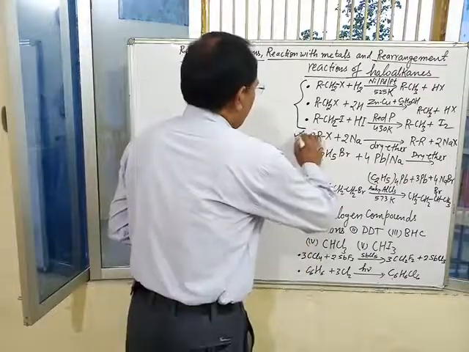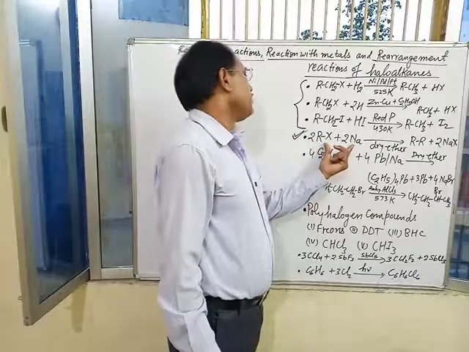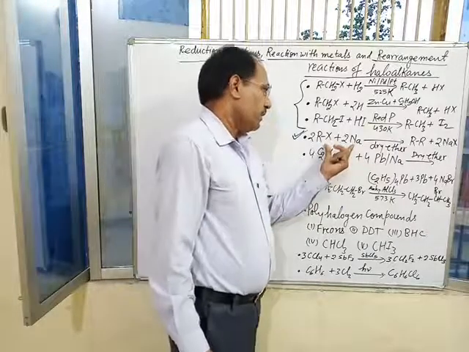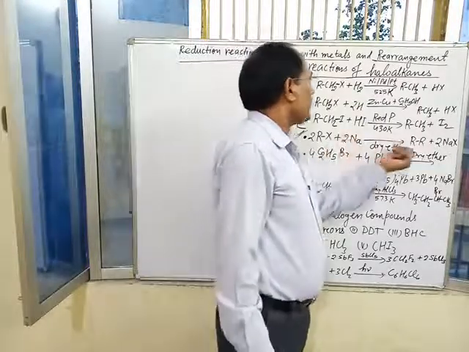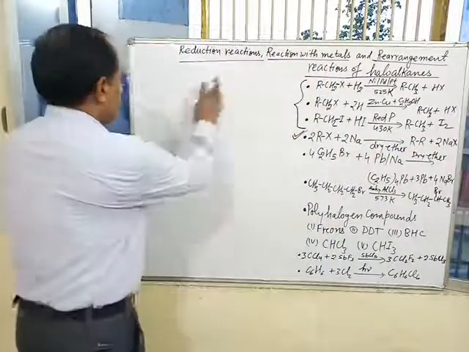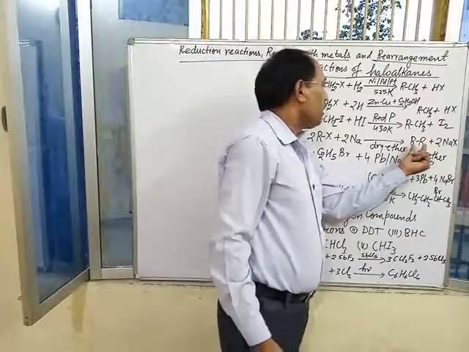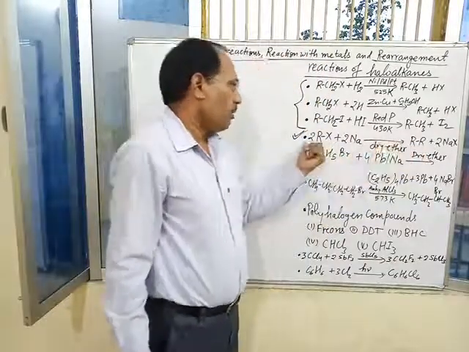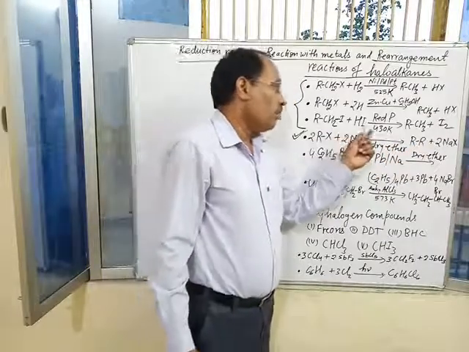This is the general reaction of Wurtz reaction. With the help of Wurtz reaction, alkyl halide can be converted into corresponding alkane, and in this reaction, only alkanes containing even number of carbon atoms are prepared. This is the general method used for the preparation of alkane from alkyl halide by the use of Wurtz reaction.